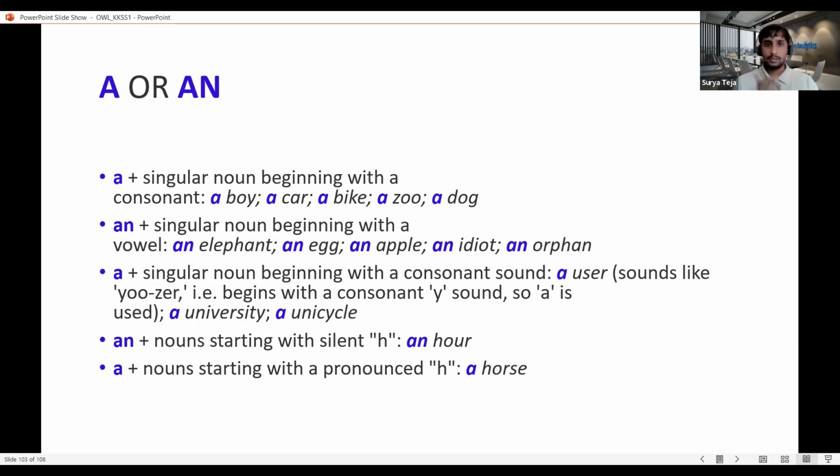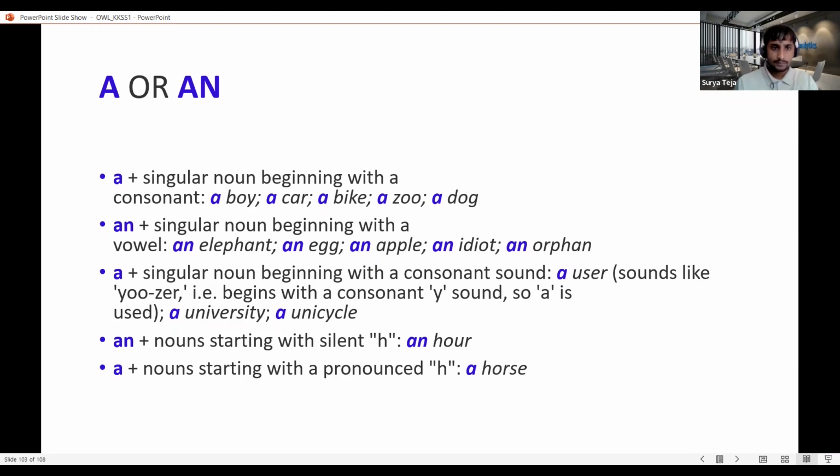I'll talk about plurals later, how we use different types of articles with plurals, but in this case we'll talk about singulars. So whenever there is a singular noun and it has a consonant sound, like a boy, a car, a bike, a zoo, a dog, all of them are singular nouns and all of them have a consonant sound. So that is the reason we have used a.